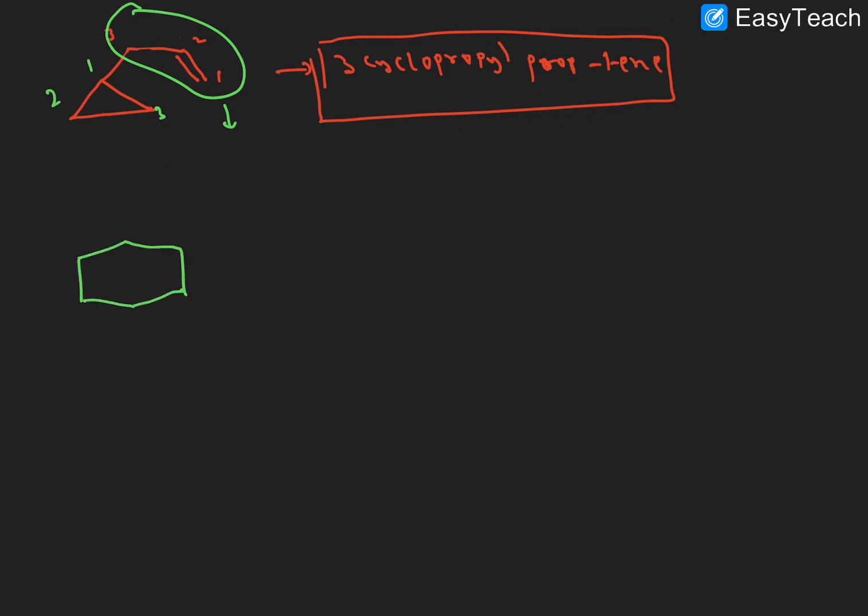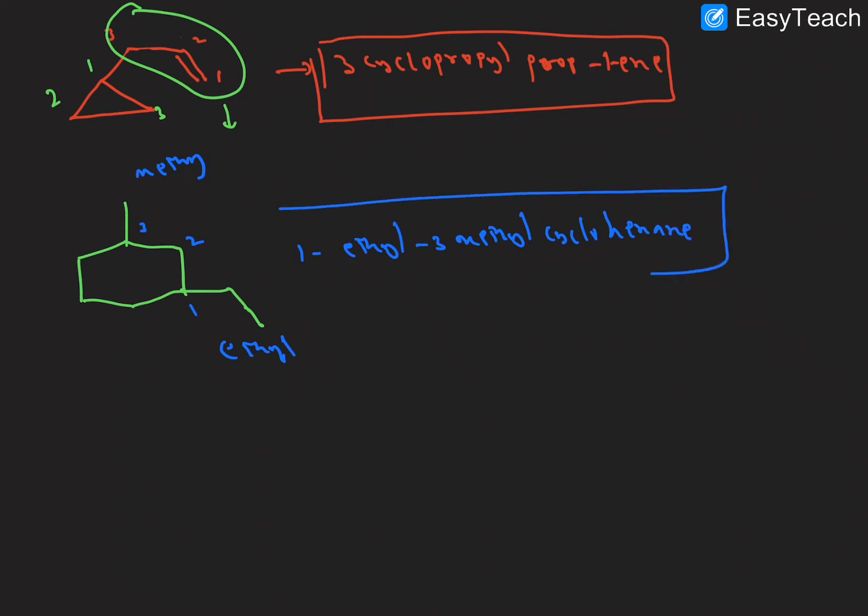Next one, numbering here is very important. One more example. Here ethyl is there, here this is the ethyl. So where do we want to start the number? Which comes first alphabetically? This is the ethyl group, this is the methyl group. Which place do we want to start the number here? 1, 2, 3, because of alphabetical order. Okay, so here 1 ethyl, 1 ethyl, and 3 methyl, cyclohexane. This is the name of this compound.